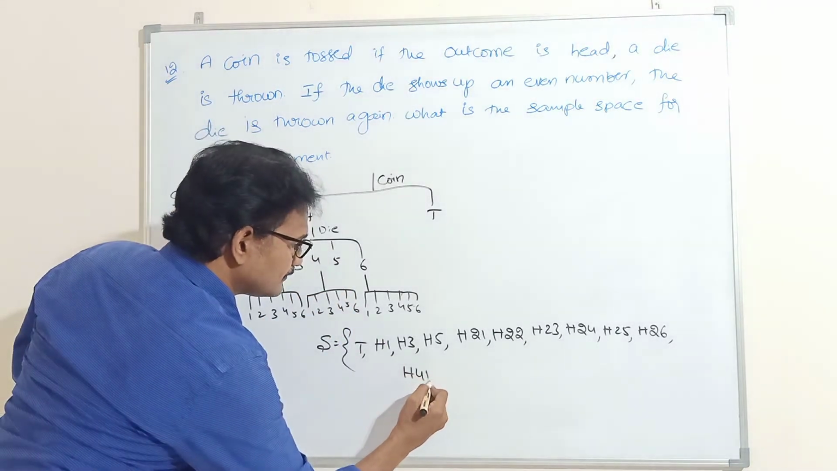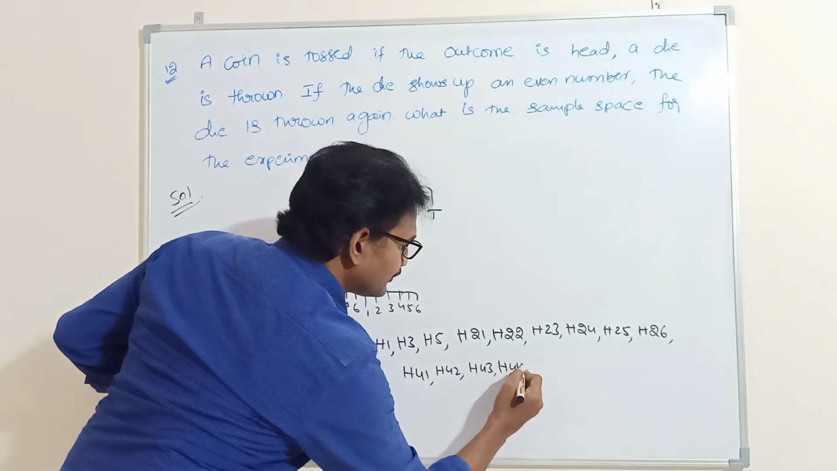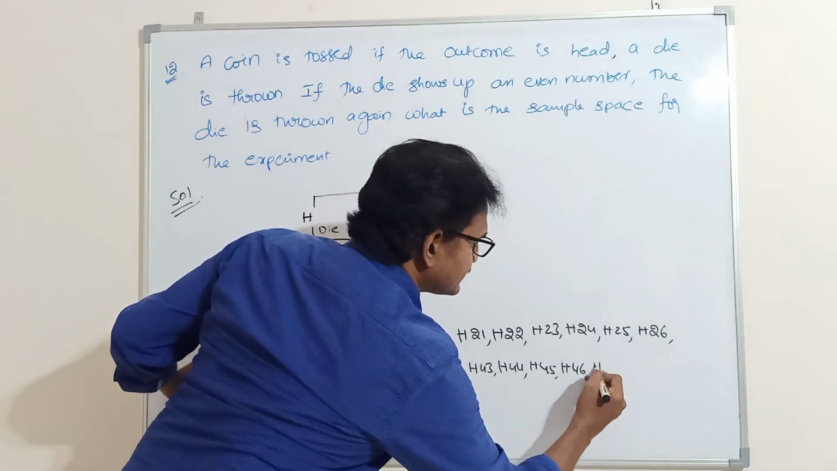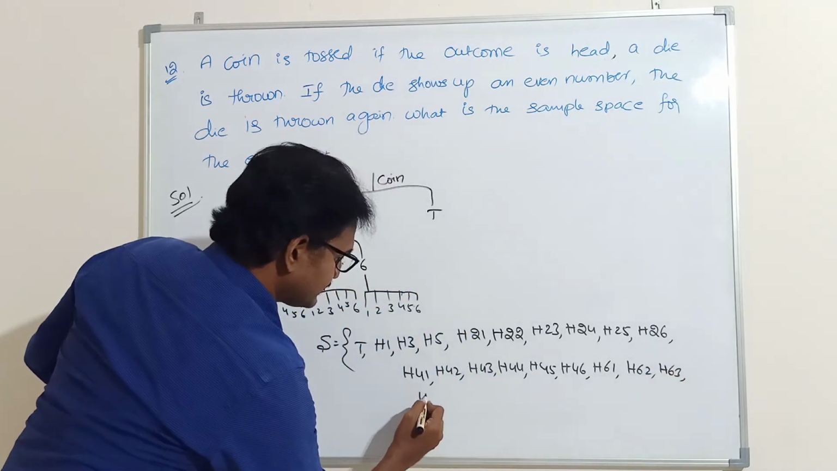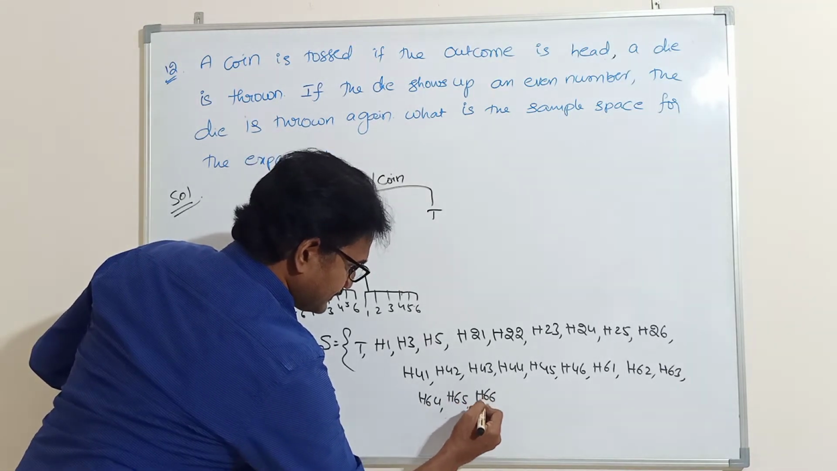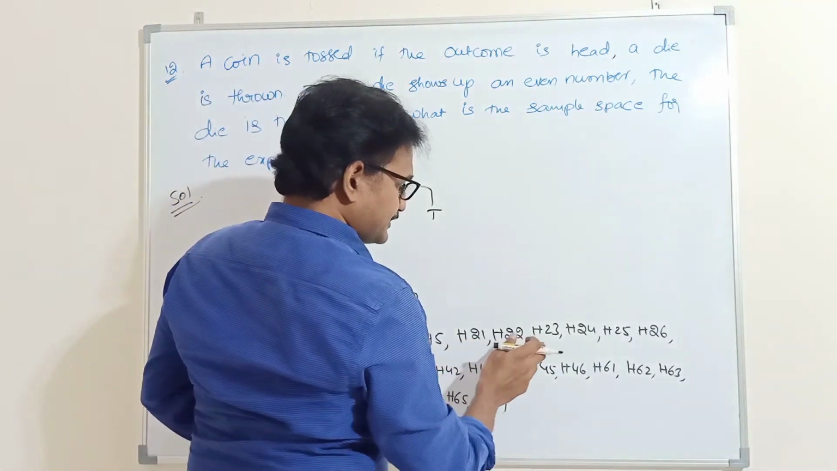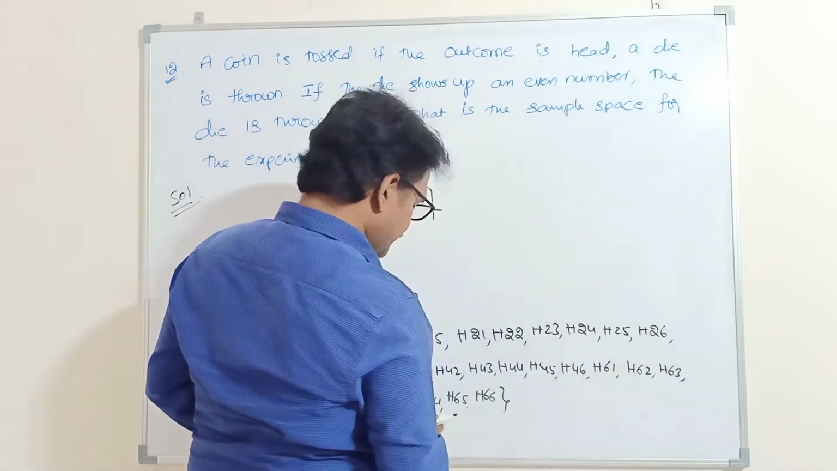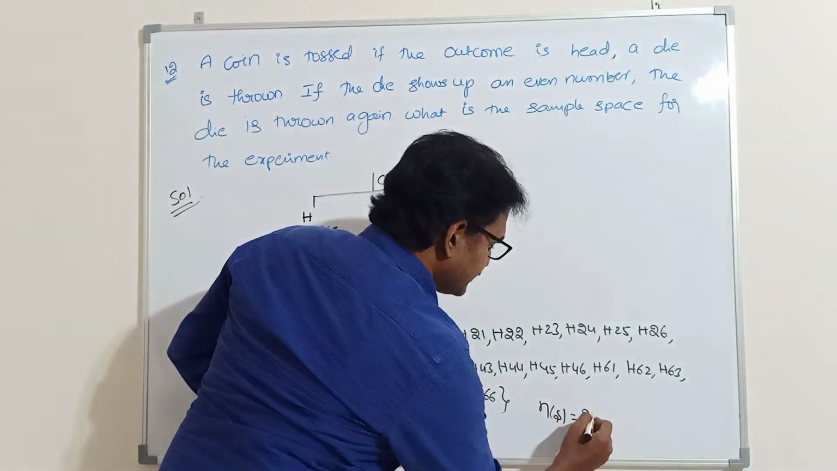Next, H41, H42, H43, H44, H45, H46. Next, H61, H62, H63, H64, H65, H66. So total number of sample points are 1, 2, 3, up to 22. So how many sample points will come? 22 for this experiment.